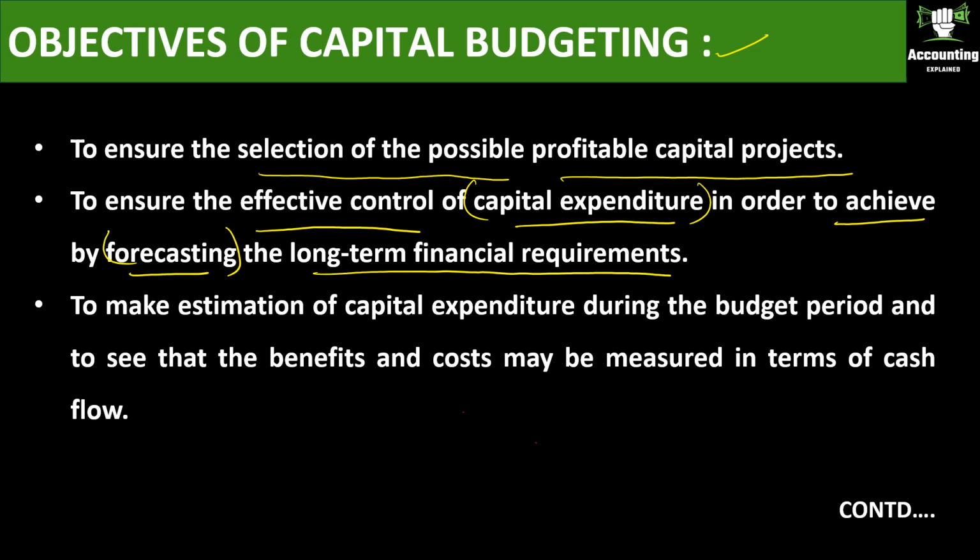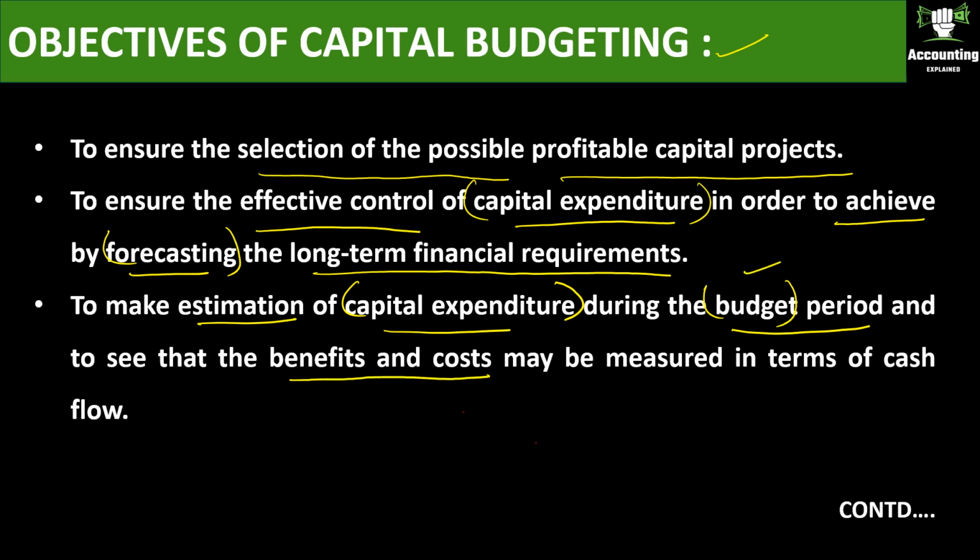To make estimation of capital expenditure during the budget period. All companies prepare a budget, so they have to make provision in the budget for this capital expenditure and estimate it.